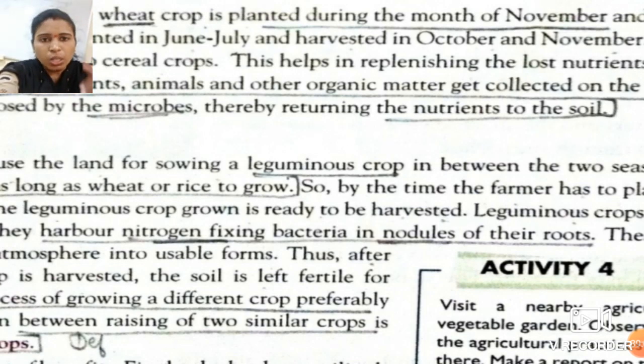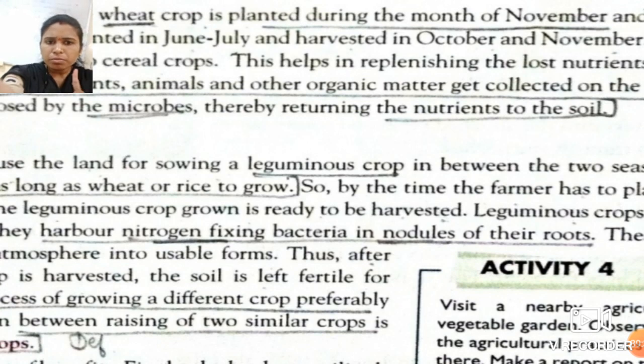See students, the root of this leguminous plant has certain nodules on it, and those nodules possess the nitrogen fixing bacteria. It means that nitrogen fixing bacteria are present in the nodules on the root of that leguminous plant.